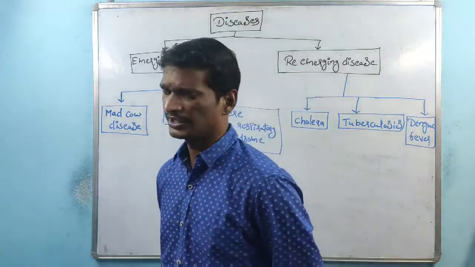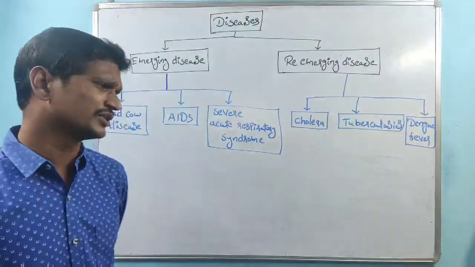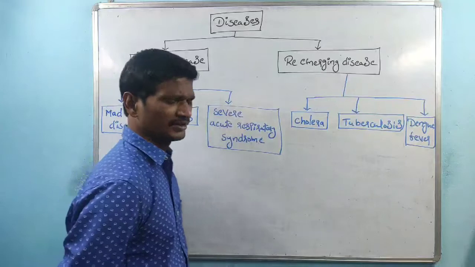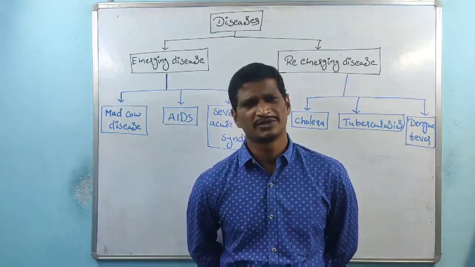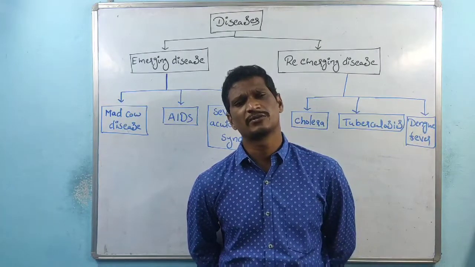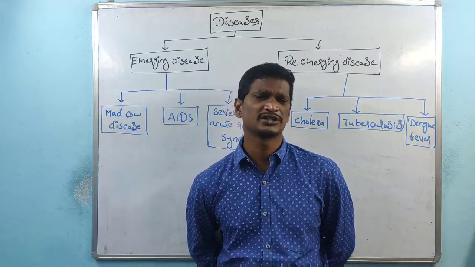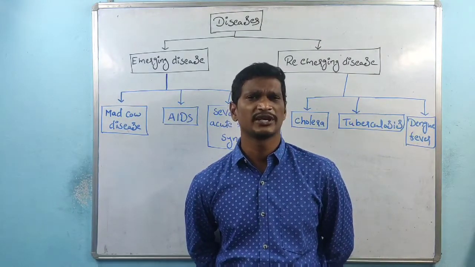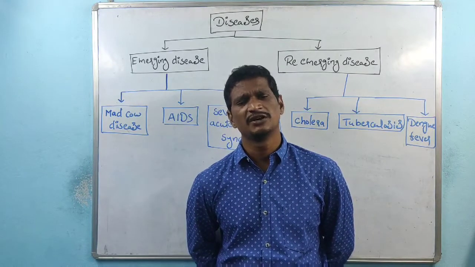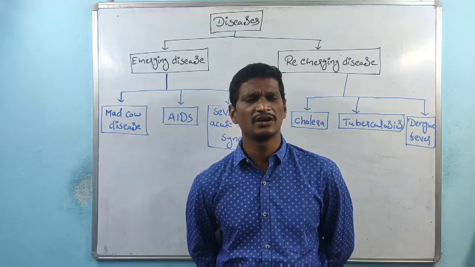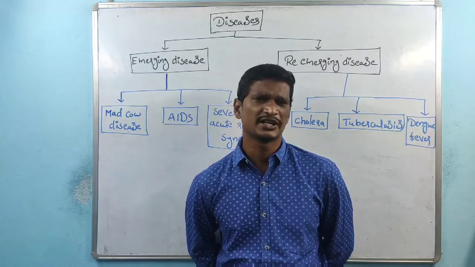See, the very first one is the mad cow disease. In the first year, when we discussed the viruses, there is a concept. Especially viral proteins: some of the viral proteins have the capacity to cross the blood-brain barrier, right? And which binds to the brain and alters the nerve impulse transmission.